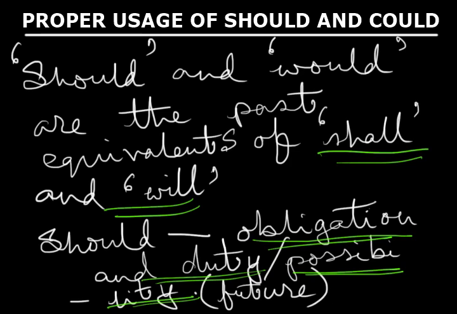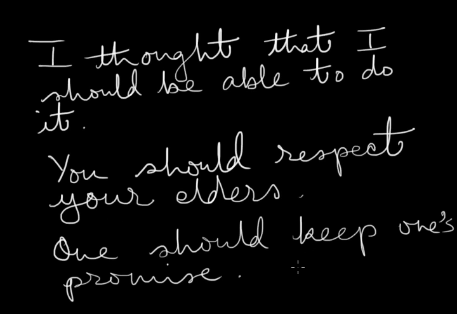So let us look at these examples. I thought that I should be able to do it. See, over here we are using I thought that I should be able to do it. Because we are using the past tense, I thought, we are using the past equivalent of shall, which is should, and this is at the same time expressing the sort of possibility.